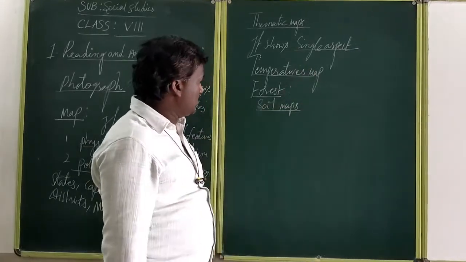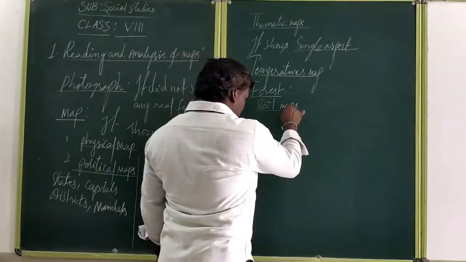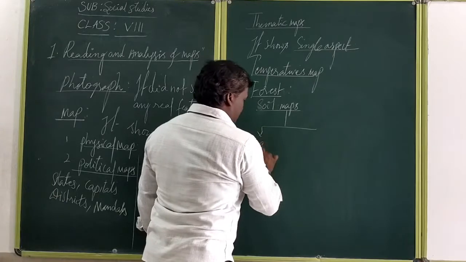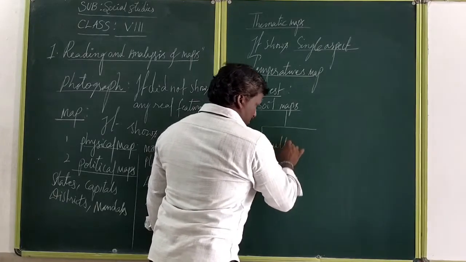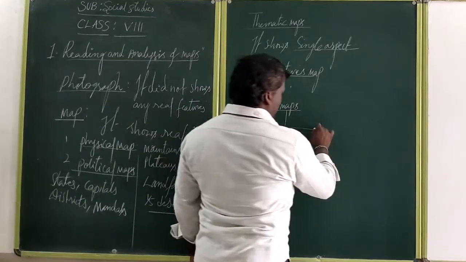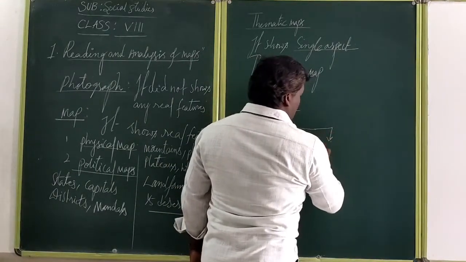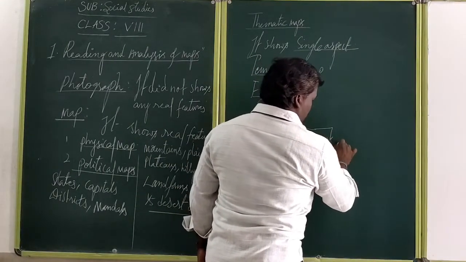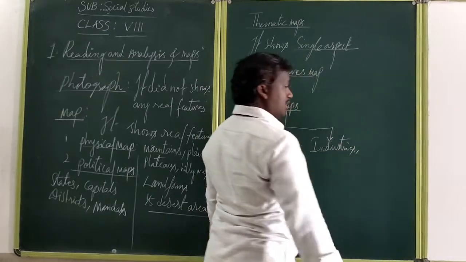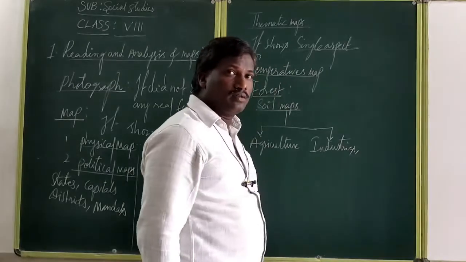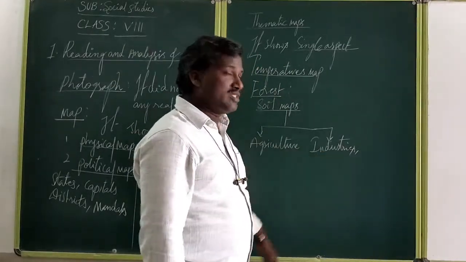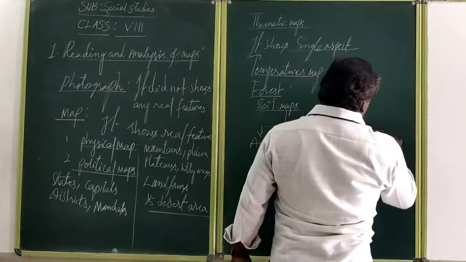But nowadays we are using soil for different purposes, like agriculture maps we can take. At the same time, not only agriculture maps but industry uses also. The same soil we are using for agriculture purposes, industry purposes, and different types of shops.